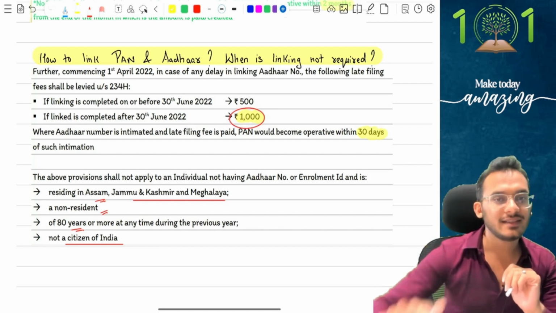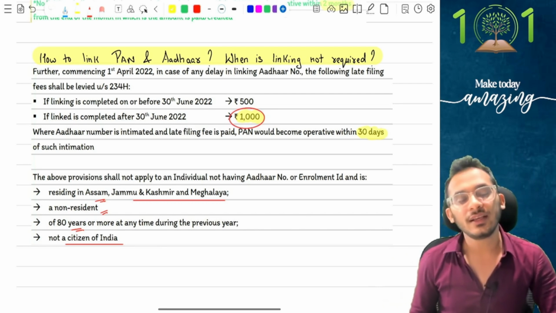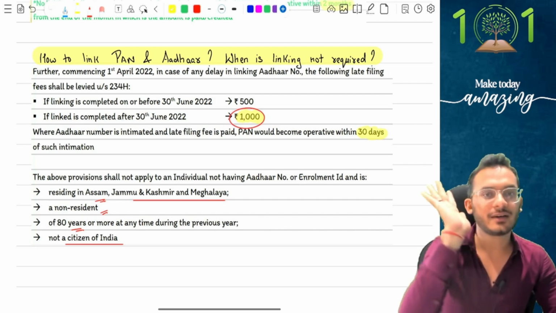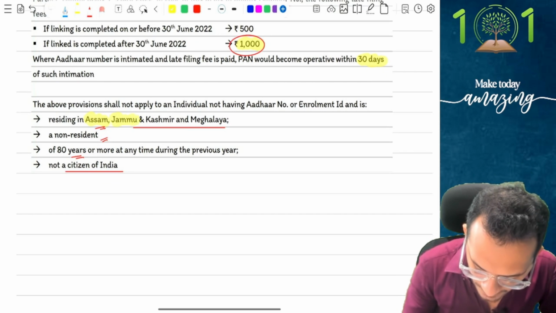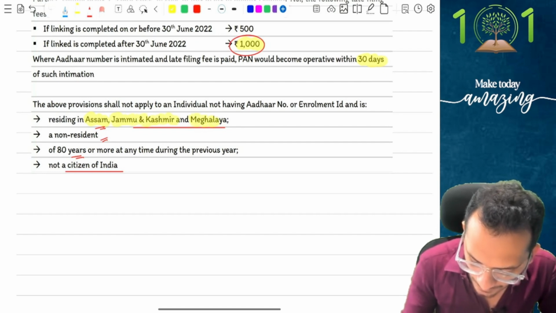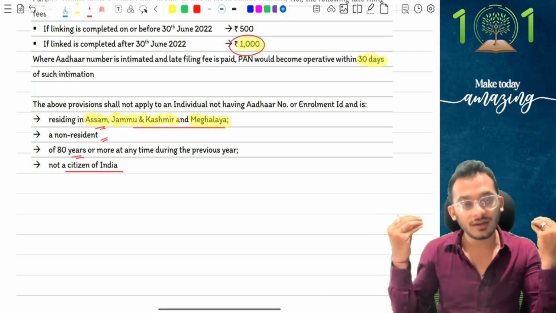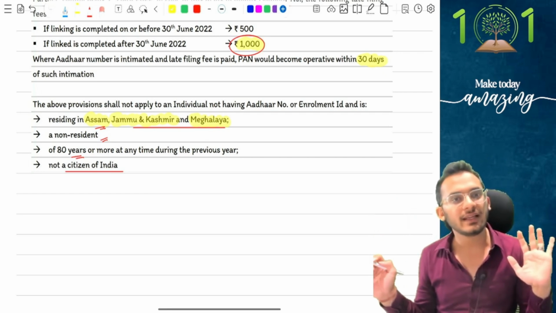However, income tax says for the following 4 persons, you don't need to link your PAN with Aadhaar because Aadhaar itself is not required for them. Case number 1, any person residing in Assam, Jammu and Kashmir, and Meghalaya. These people have been confirmed to not require an Aadhaar number itself, and therefore linking for them is not required.